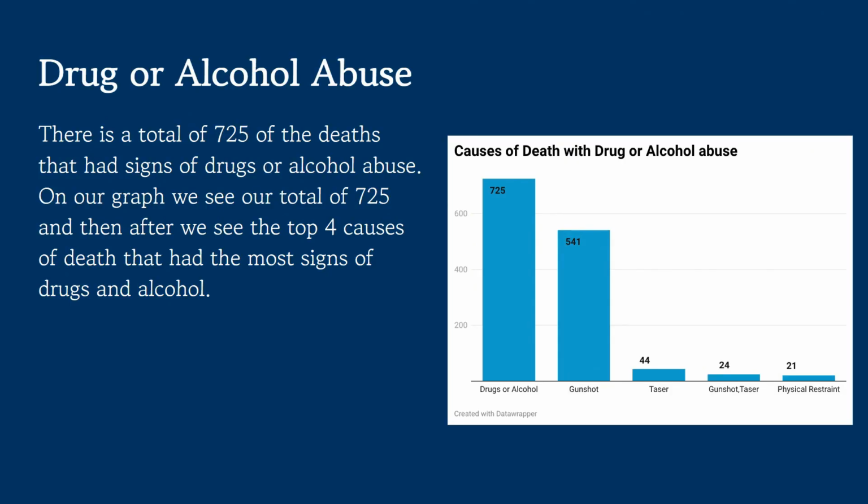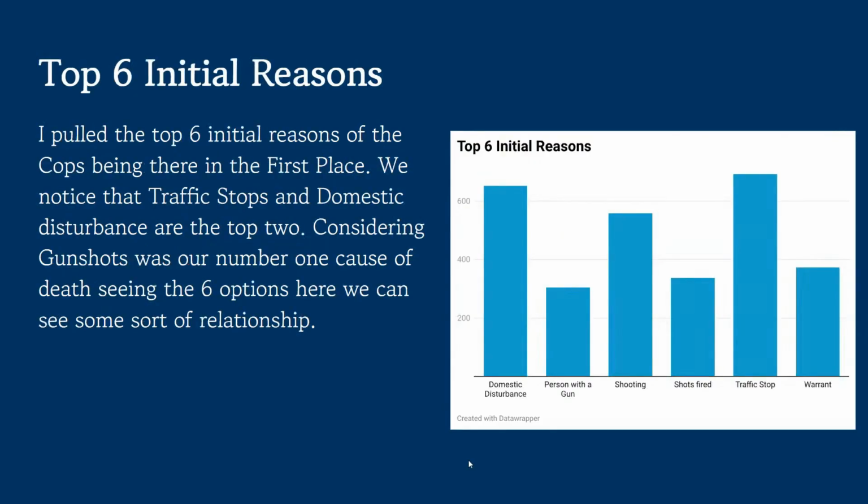And then to the right of it, we see the top 4 causes of death that had the most signs of drugs and alcohol, and that was gunshot, and taser, and physical restraint were the highest signs of drug or alcohol abuse, which kind of supports our next few charts that we talk about.